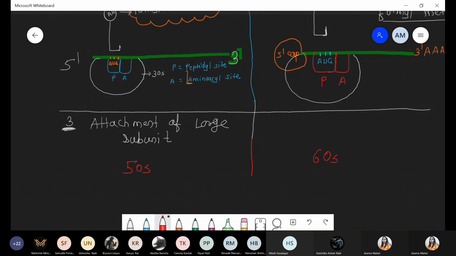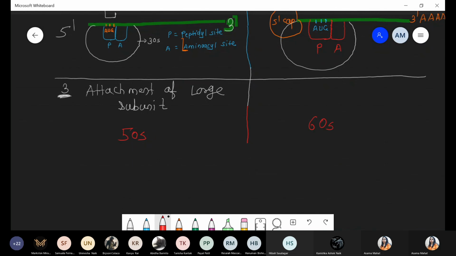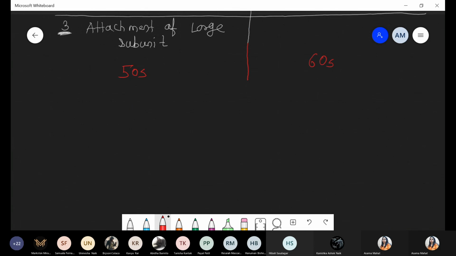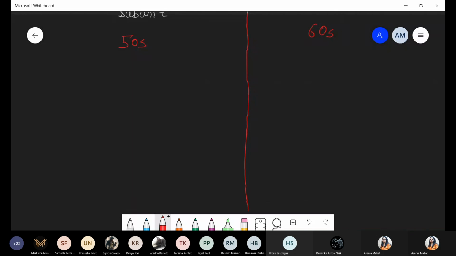So let's draw the diagram, a single diagram, and see how it looks. First of all, we draw a common diagram for prokaryotes and eukaryotes. Okay, so first of all we draw the messenger RNA.